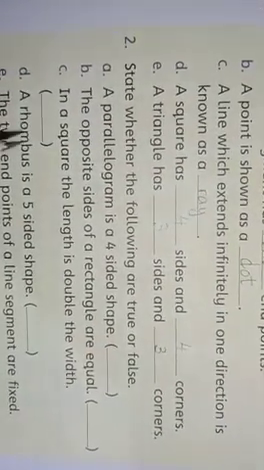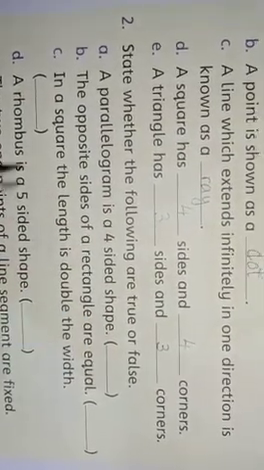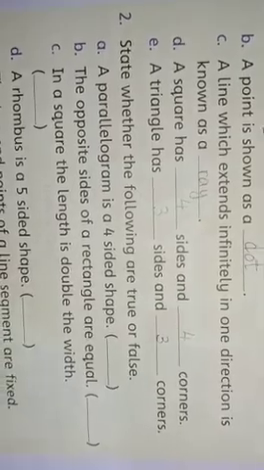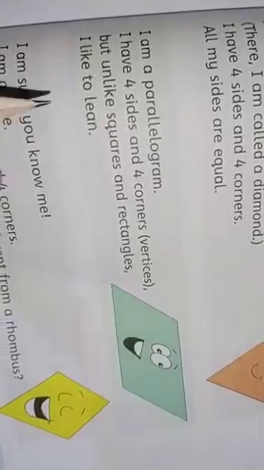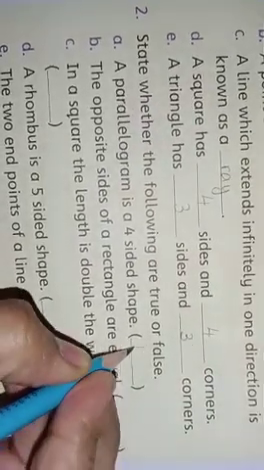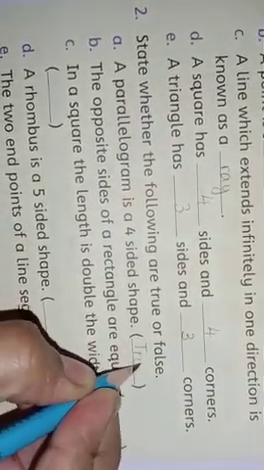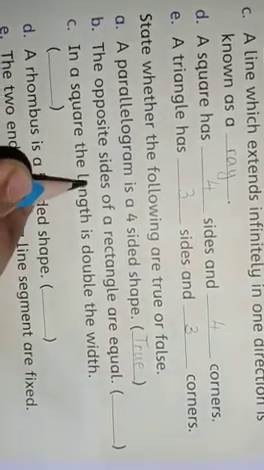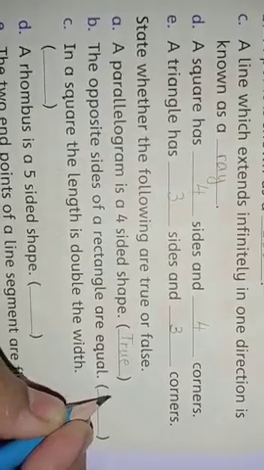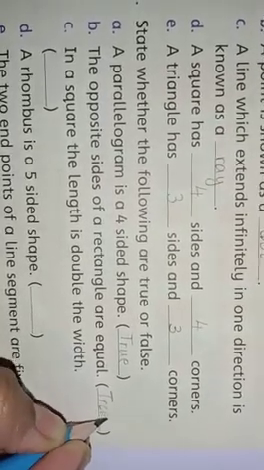Next, question number 2 is state whether the following are true or false. A parallelogram is a four-sided shape. Yes, it is true. Look at this parallelogram. It is a four-sided shape. The opposite sides of a rectangle are equal. Yes, it's true.